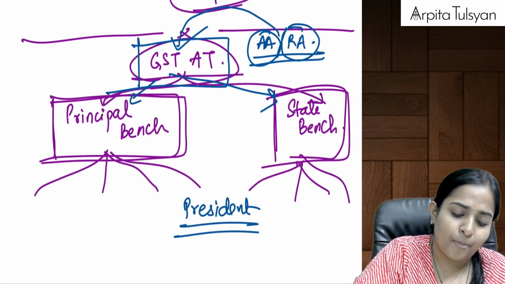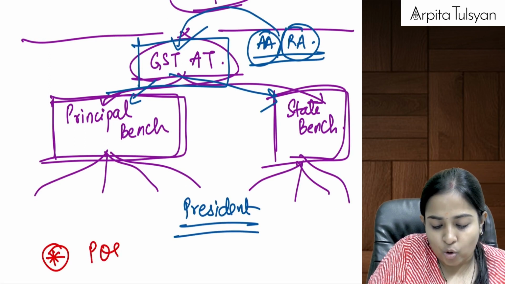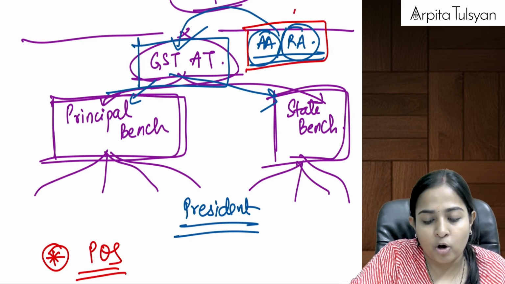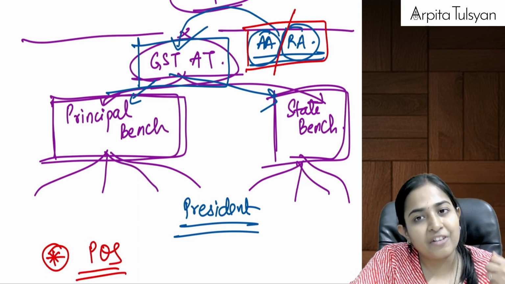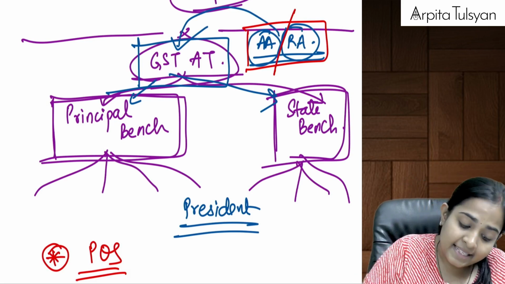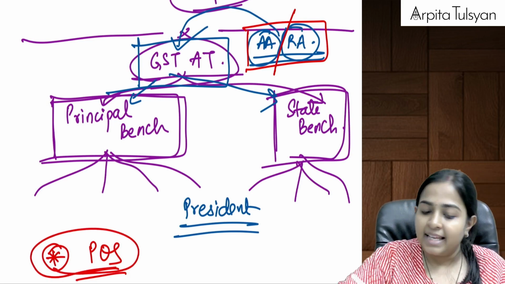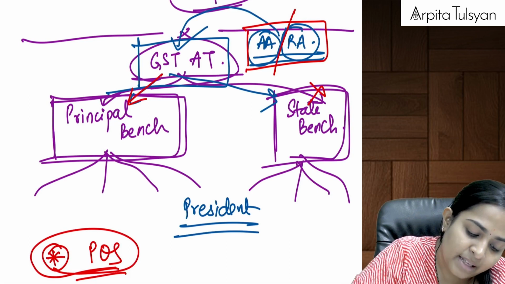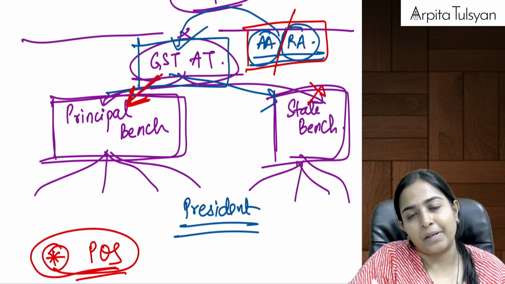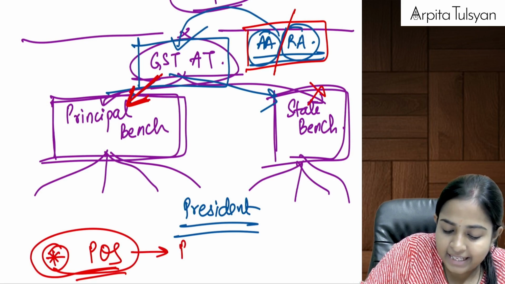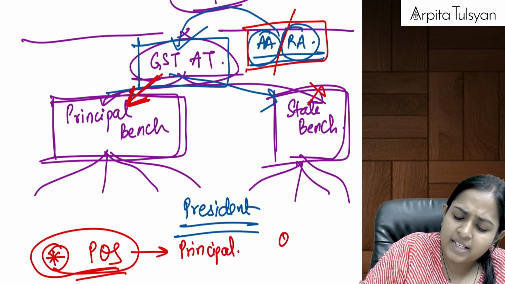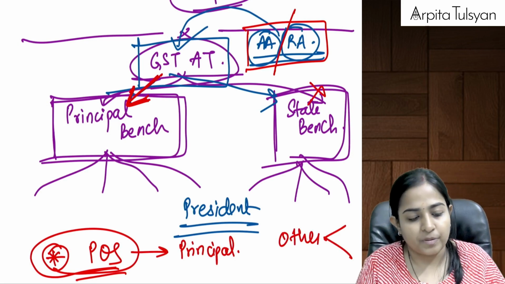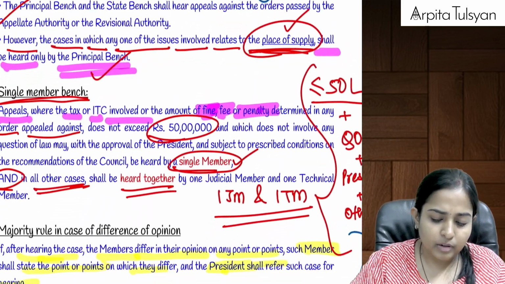Now, one very, very important point here: if the dispute relates to place of supply, meaning some order was passed by AA or RA, and I am a taxpayer who has a dispute on that particular order relating to place of supply, then the matter cannot go to the state bench. You already know IGST provisions will apply. Therefore, in that case, the matter can be dealt with only by the principal bench. So if it is a POS matter, it can be dealt with only by the principal bench. If it is other matters, then it can be dealt with either by the principal bench or by the state bench. Are you understanding this? Yes. All those things are written here.